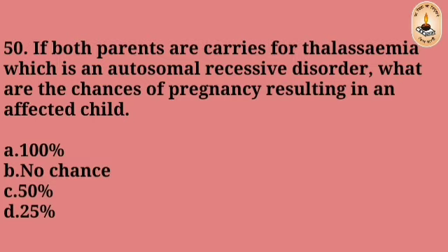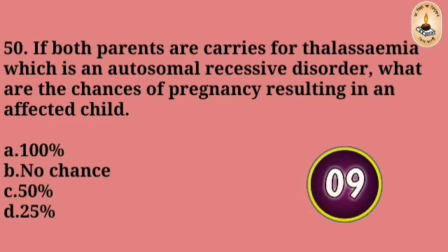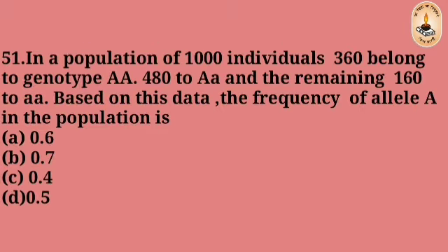If both parents are carriers for thalassemia, which is an autosomal recessive disorder, what are the chances of pregnancy resulting in an affected child? 100%, no chance, 50%, 25%. The right answer is D, 25%.